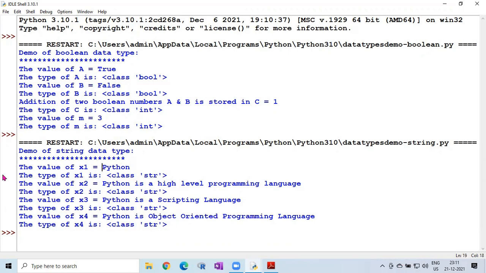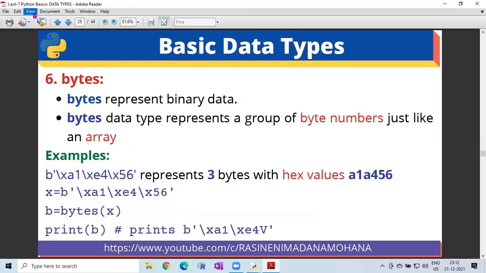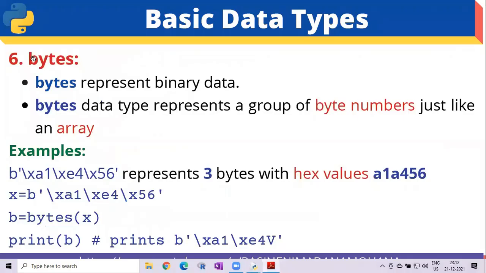Now you can see we have represented string with different types of quotations: single quote, double quotes, then triple single quotes, triple double quotes. Of any of the representations, the type is string type only. So these are the various notations of string representation. Then coming to the next data type, bytes.